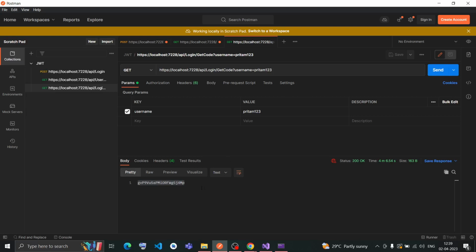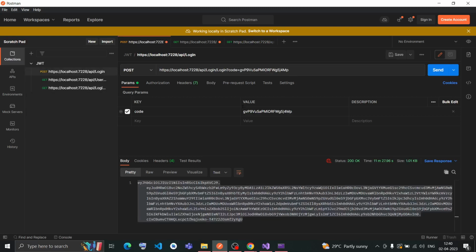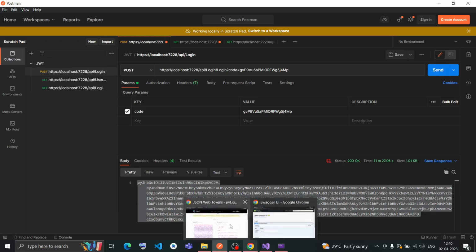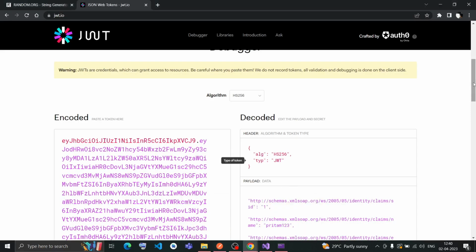If your username is valid, then it will generate you this code. This code is then passed on to this post method. This post method will generate one JWT token that holds your data, all this data.